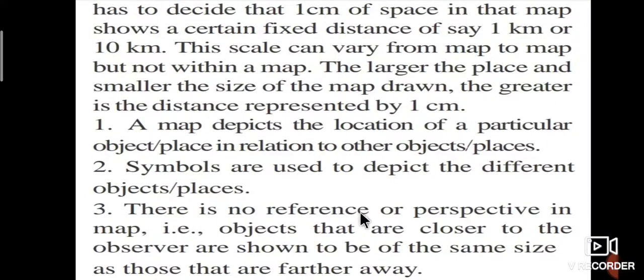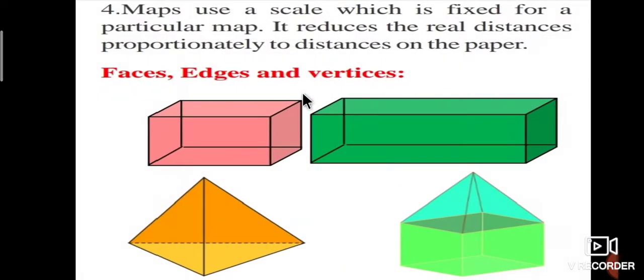There is no reference or perspective in a map, that is, objects that are closer to the observer are shown to be the same size as those that are further away. The maps use a scale which is fixed for a particular map. It reduces the real distances proportionately to distances on the paper.